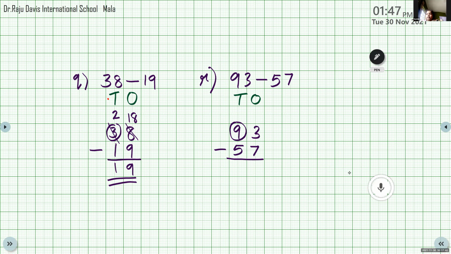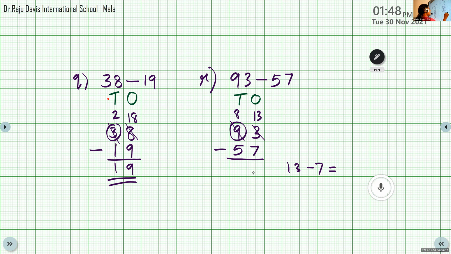Now we can continue the subtraction. Now 13 minus 7. What is 13 minus 7, Maithili? 7 can become 13. So after 7: 8, 9, 10, 11, 12, 13. How many fingers did you open? 6. So the answer is 6. You can write the answer here, 6.